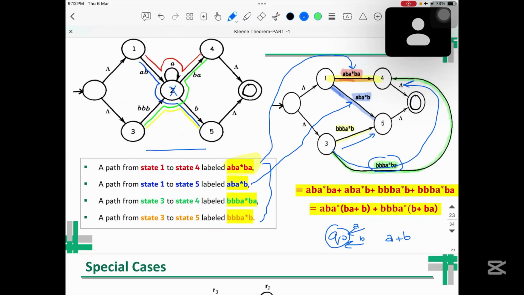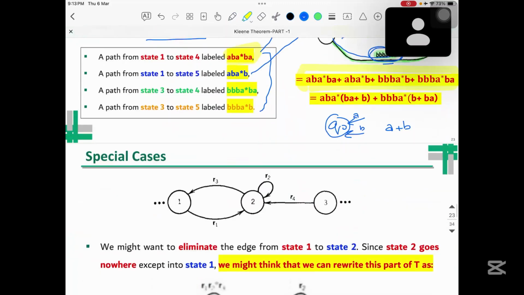In 4, one of the incomings is this, another is this. So it will be AB A star BA plus BBB A star BA. Same is the case for 5, there are 2 incoming. One of the incomings is this, another is this. So we will take the sum of this one and this one. And ultimately, these 4 and 5 are incoming inside this. So it will be the sum of all these 4. So this is basically the regular expression.